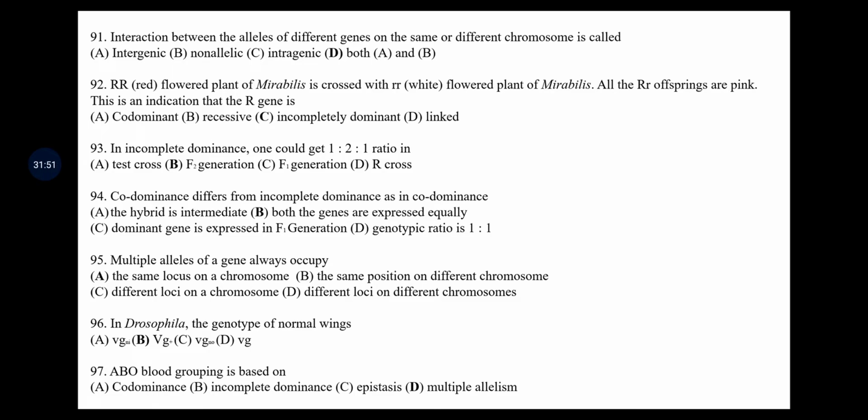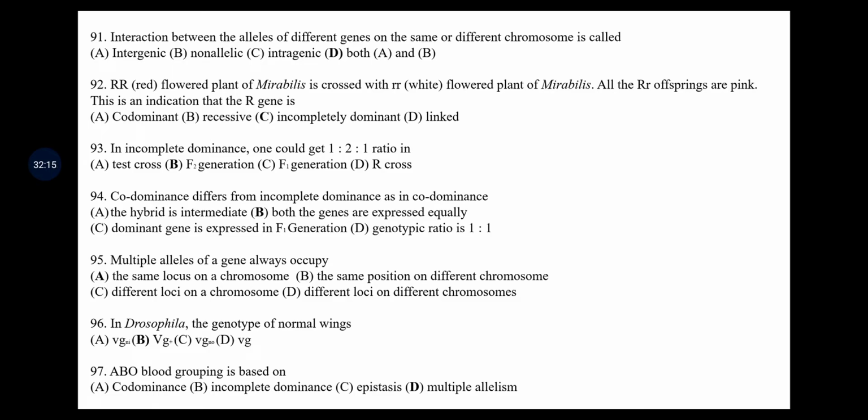RR, capital RR, red flowered plant of Mirabilis is crossed with small rr, that is white flowered plant of Mirabilis. All the capital R, small r offsprings are pink. This is an indication that R gene is incompletely dominant. ठीक है. Incomplete dominance, one could get 1:2:1 ratio in F2 generation.